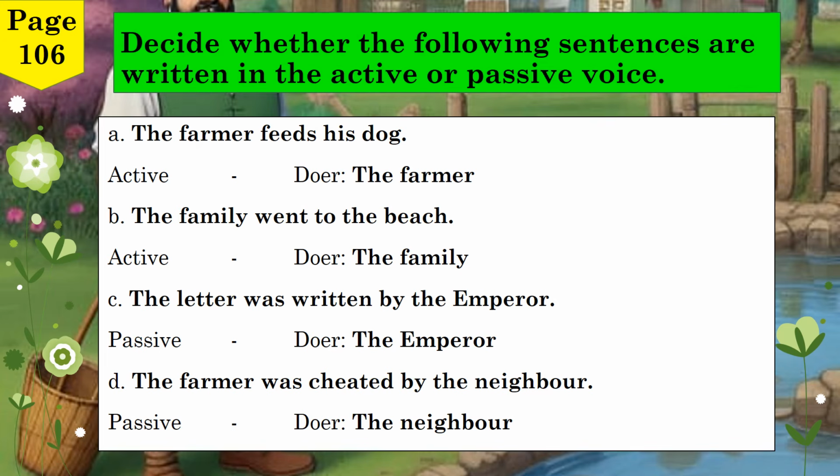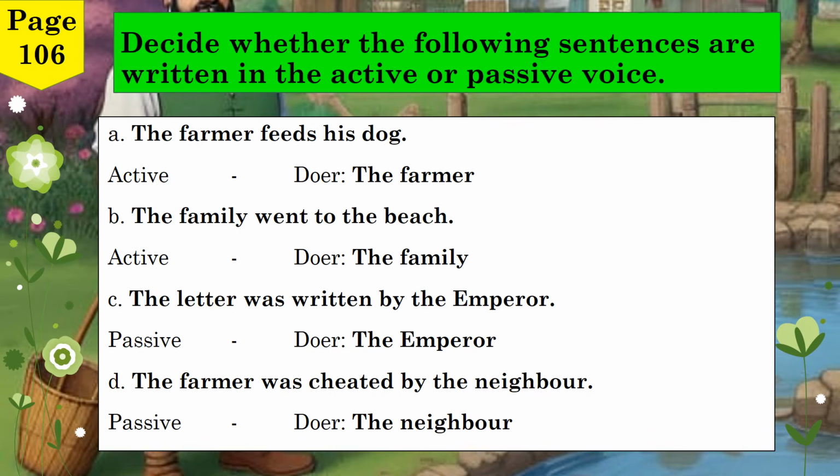Let's now check the answers for the active or passive voice exercise on page 106. For each sentence, we'll identify whether it's an active or passive voice, and we'll also name the doer of the action. Sentence A. The farmer feeds his dog. This sentence is in active voice. The doer is the farmer, who is doing the action, feeding. Sentence B. Family went to the beach. This is also in active voice. The doer is the family, who is performing the action of going.